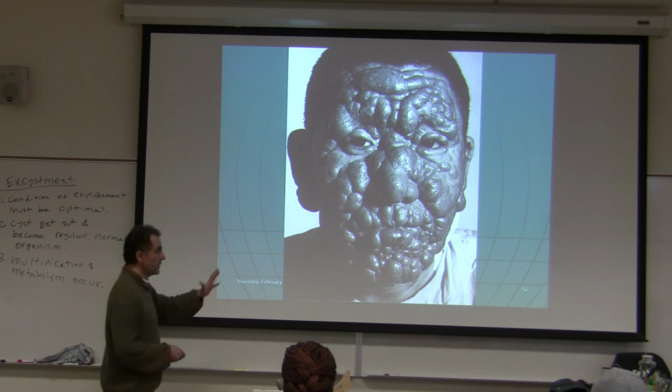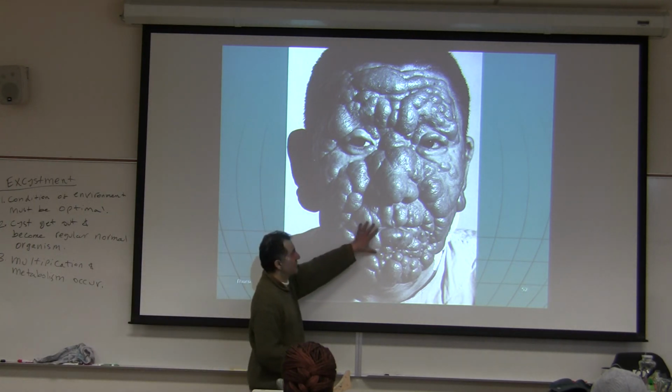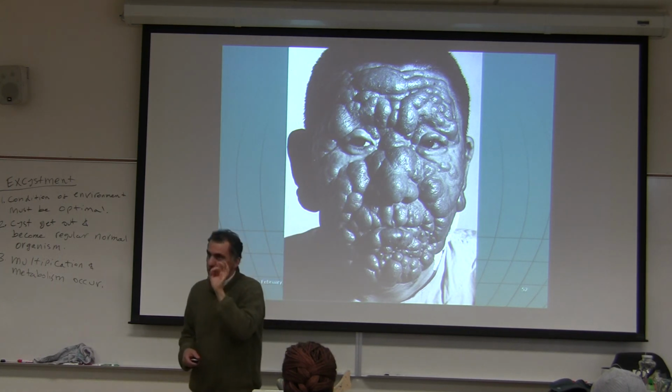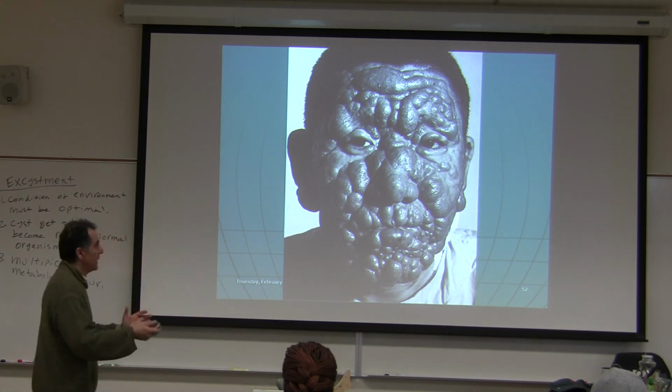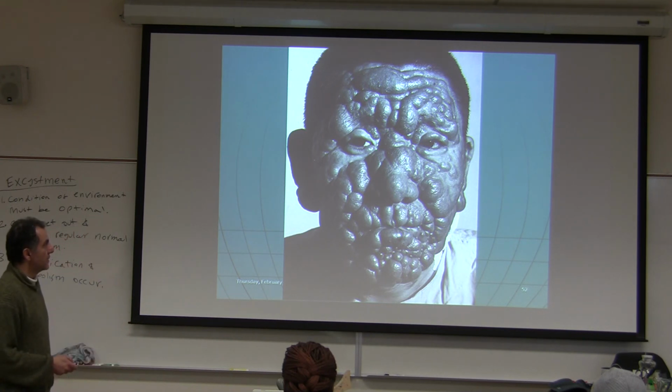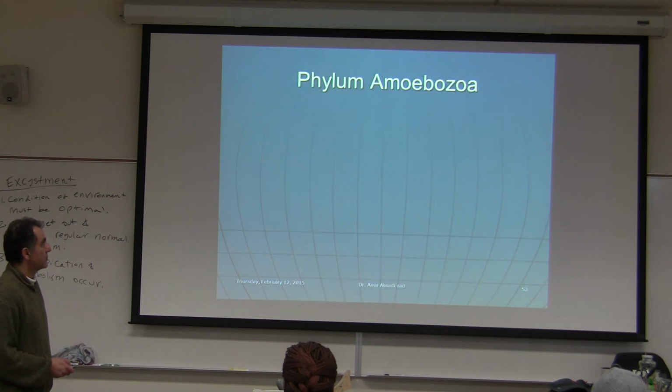Again, this is cutaneous leishmaniasis. This person, with therapy and other things, went back to normal skin, but still his face had little nodules. It was disfigured, not like this anymore, but it was better than this after he was treated.